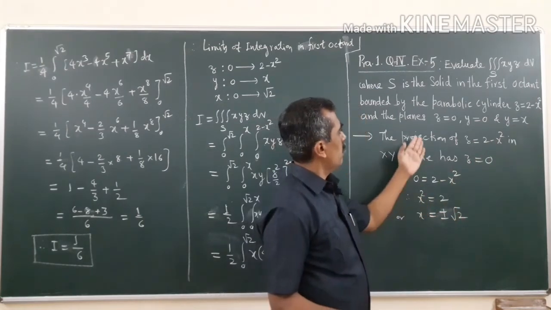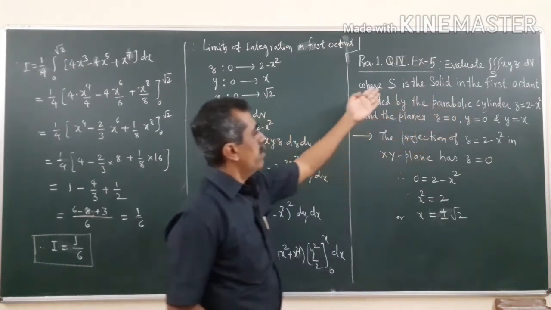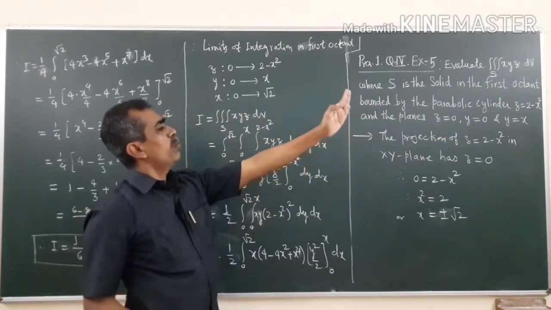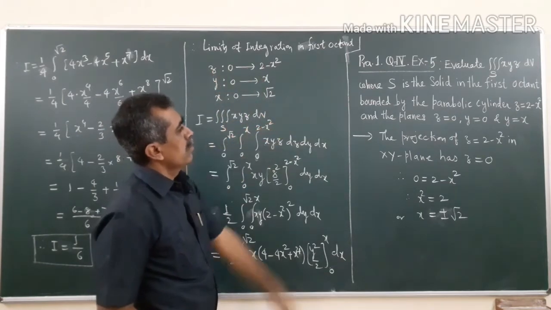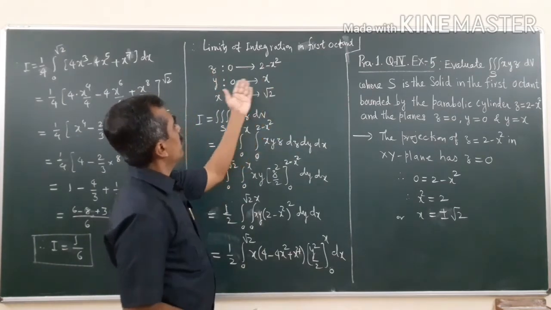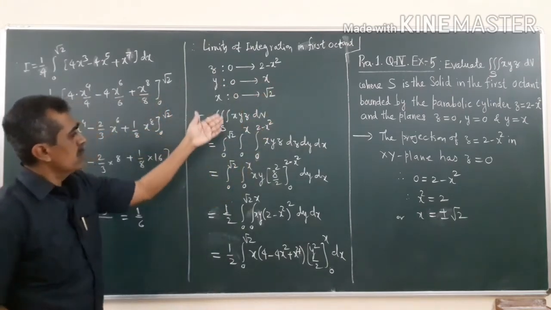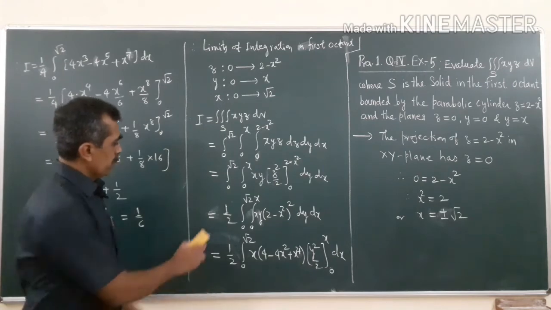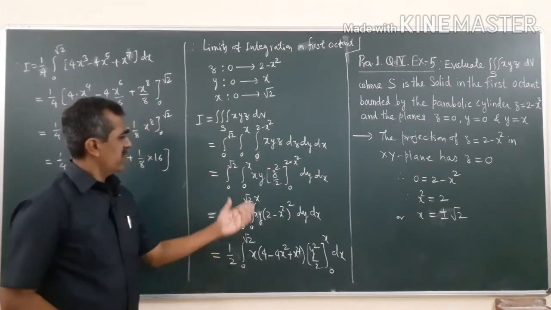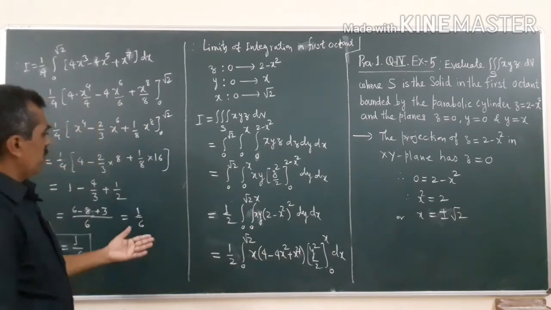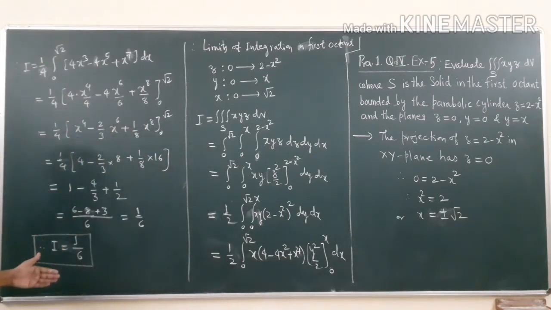Use these limits of x and the condition of first octant, that everything will run from 0 up to the limiting value. So z will run from 0 to the boundary of the parabolic cylinder, y will run from this, x will run from this, and just go on evaluating the integrals in the usual way, and that will give you the answer as I is equal to 1 by 6.